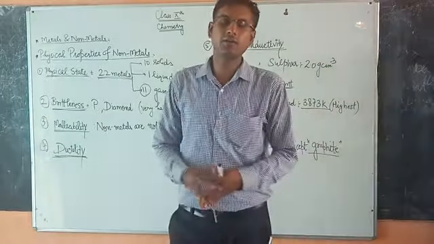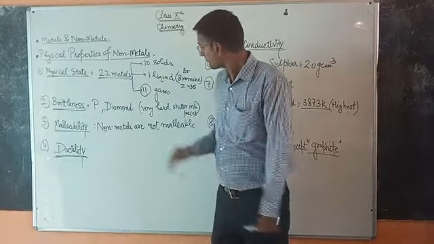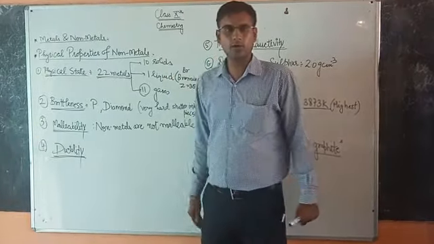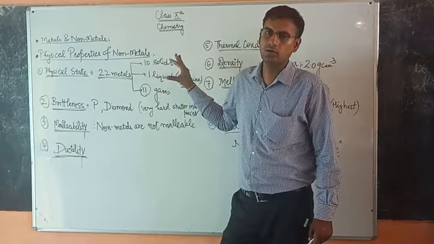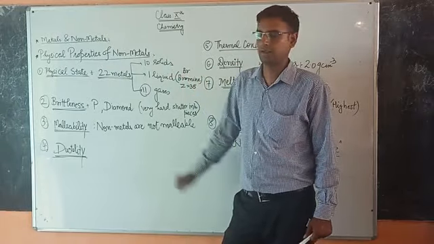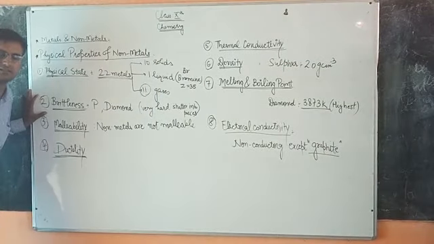So in total we have 22 non-metals in the periodic table. Out of 118 elements, 22 elements are non-metals. Next we have the next property, that is brittleness.